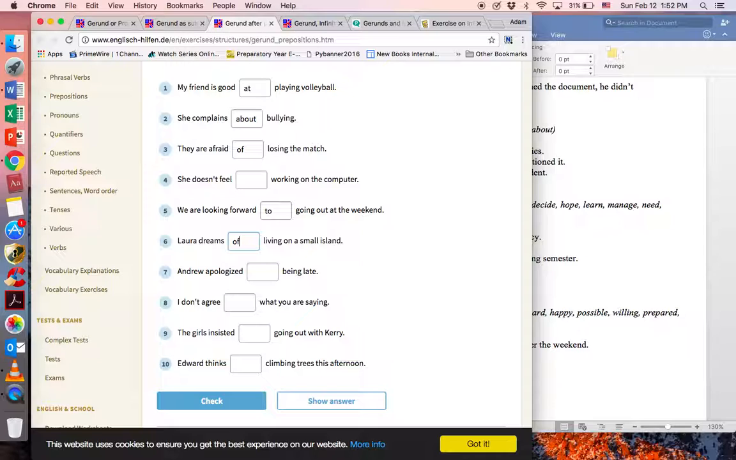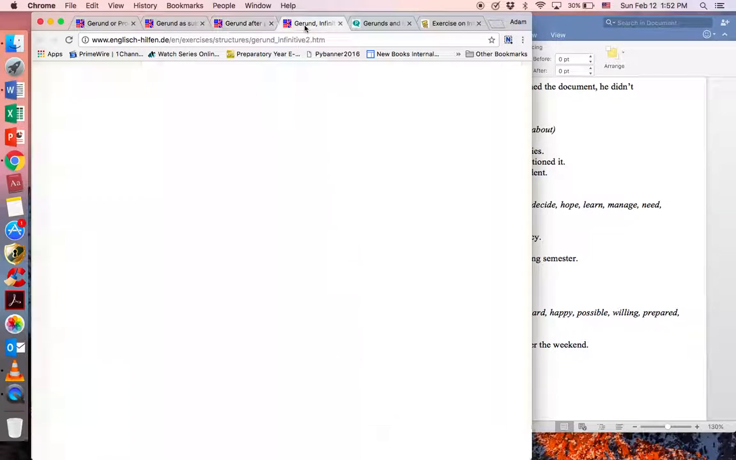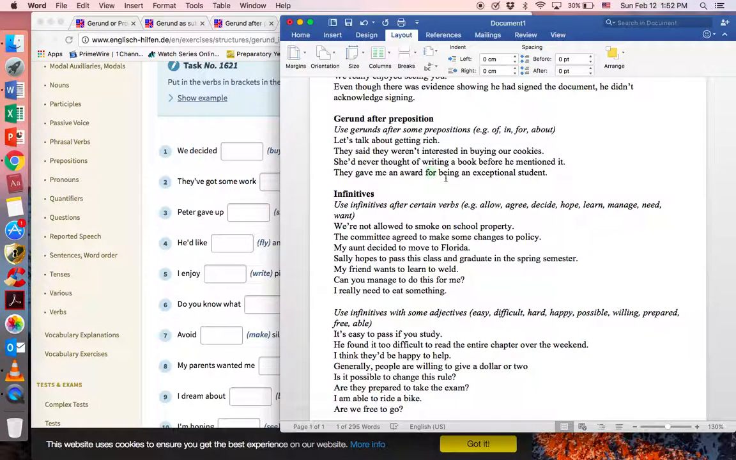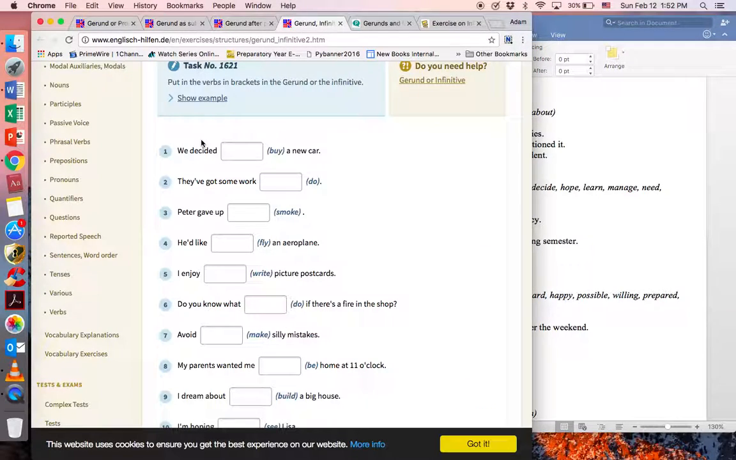Laura dreams of or about living on a small island. Andrew apologized for being late. I don't agree with what you're saying. The girls insisted on going out with Carrie. And Edward thinks about climbing trees this afternoon. Okay. Next example. Let's decide whether we need to use a gerund or an infinitive before we go on to infinitives. We decided to buy a new car. That's infinitive. To buy.